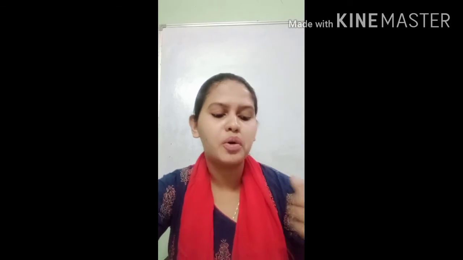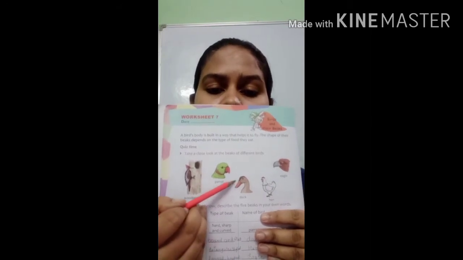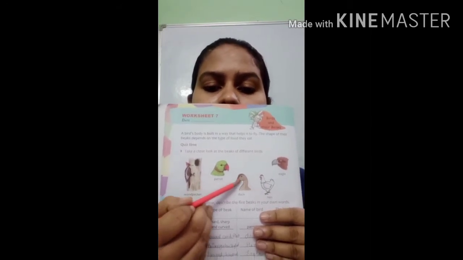Duck having bold and flat beak, right? You can see simply here. I'm going to show you that duck, what kind of beak they have. See, right? This one is flat. You can see this one is flat, okay, and bold one. So its name is duck. And what they eat? They eat yeasts and some worms. They also eat fish, okay. Some various kinds of food they eat.